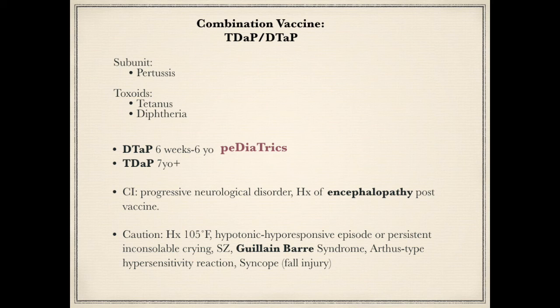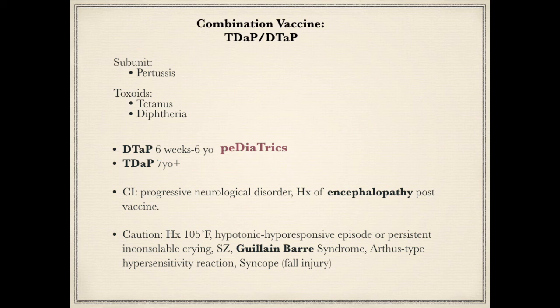They are combined with the pertussis subunit one and given as a combination vaccine. DTaP is approved for children 6 weeks to 6 years. After 7 years old, Tdap is administered. The way I remember that DTaP is for younger children is the word pediatrics. D comes before T in the word.